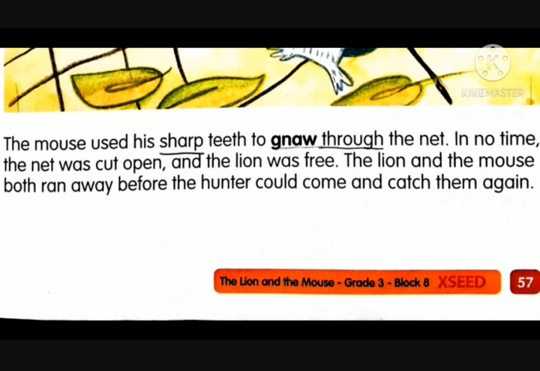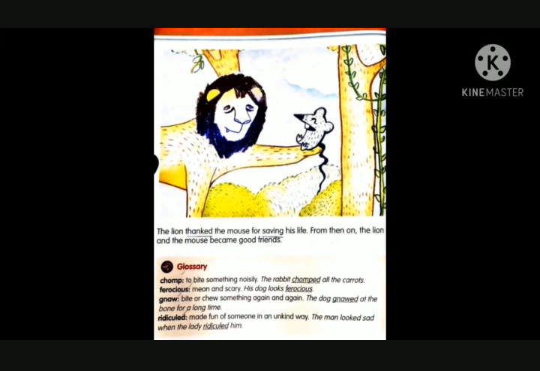In the beginning, the lion thought that it is too small, it cannot help me. But now it came to know that though it is small, it can help. Yes? Now let us see page number 58. What happened in page number 58? The lion thanked the mouse for saving his life. From then on, the lion and the mouse became good friends.